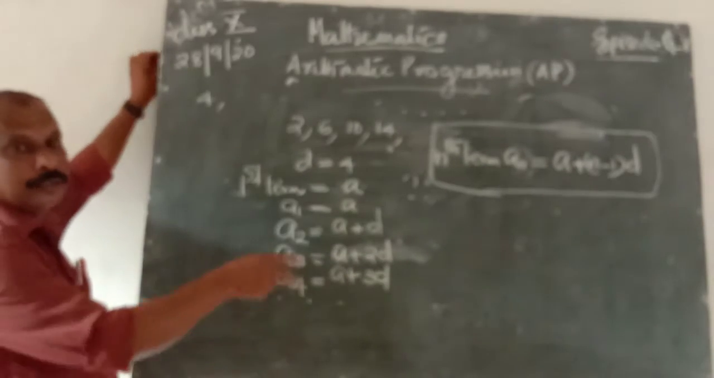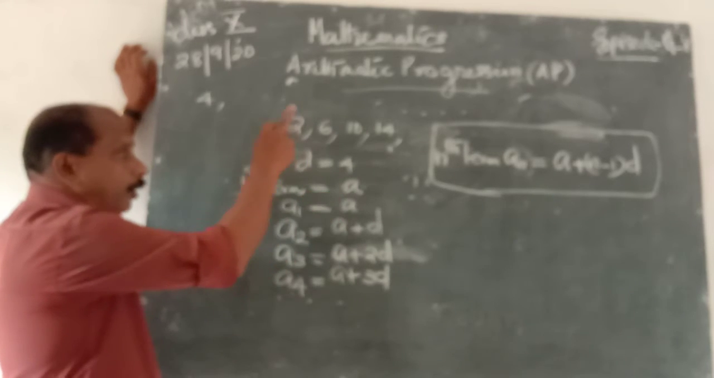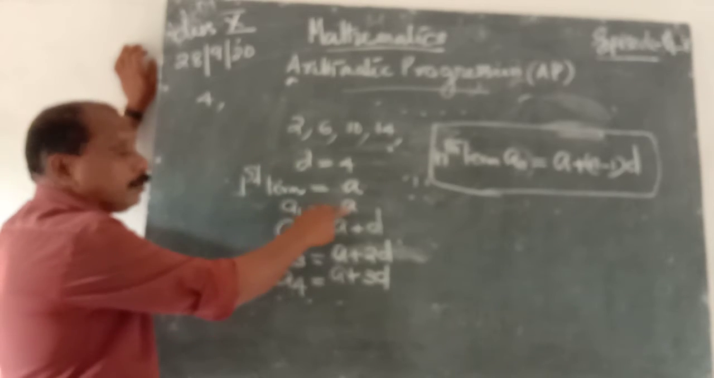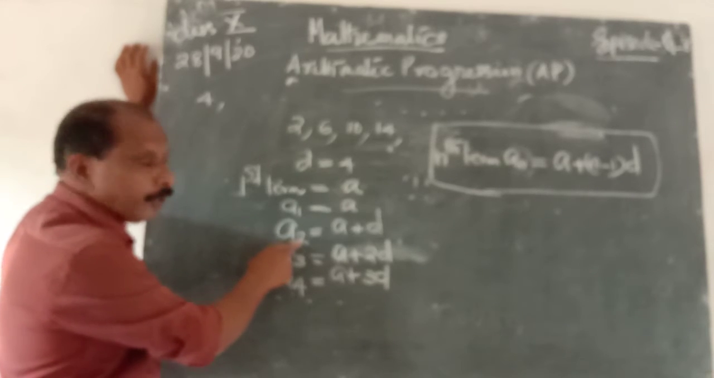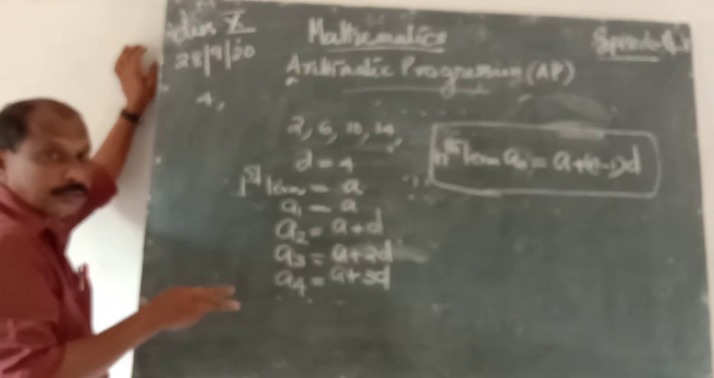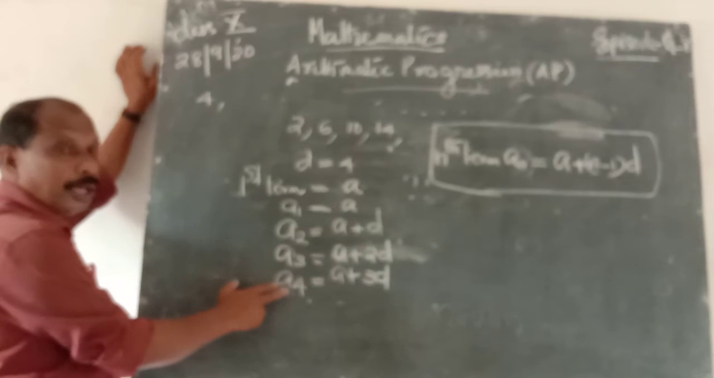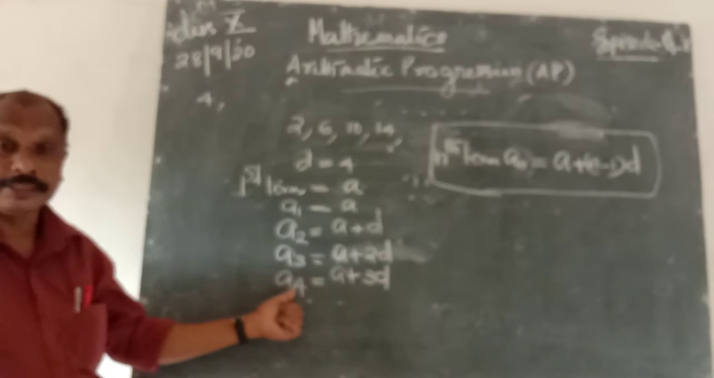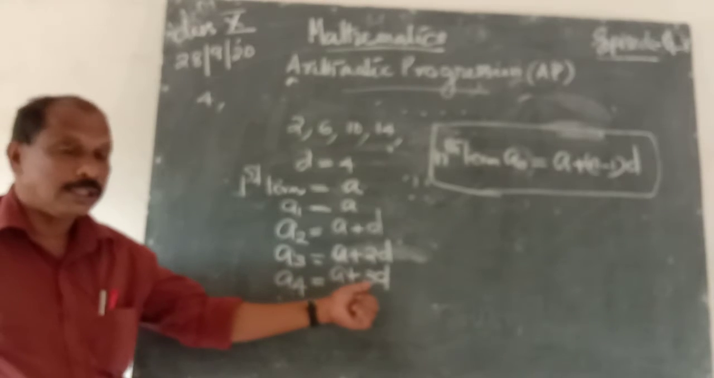Therefore, let us assume that the first term of that arithmetic progression is a and the common difference is d. Therefore, a1 is the first term, that is equal to a. In a2, the suffix denotes the position of that term. a2 is equal to a plus d and a3 is equal to what? a plus d plus d, that is a plus 2d. Fourth term a4 is equal to a plus 3d. That means for the fourth term, 4 is the suffix. 4 minus 1 is 3. Therefore, 4 minus 1 into d is the term.